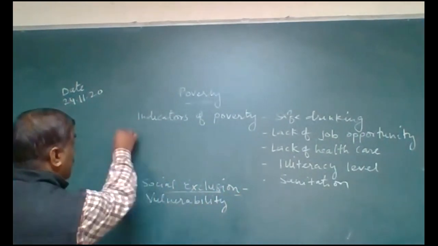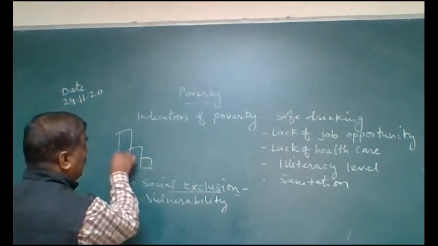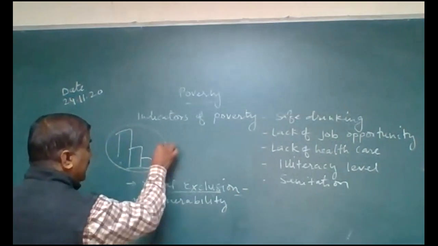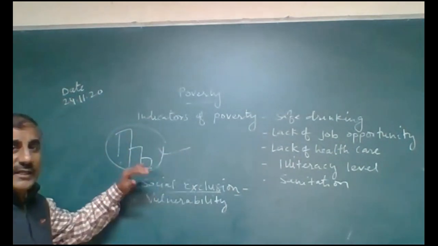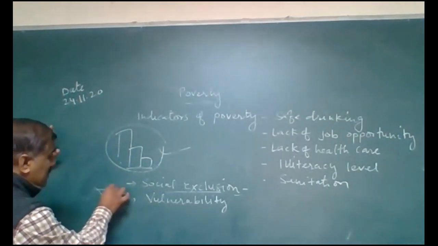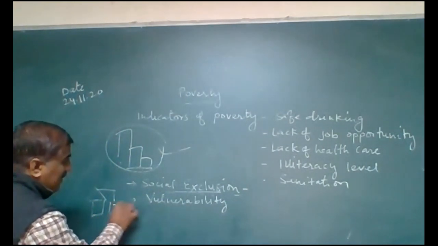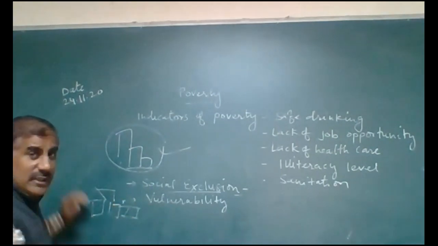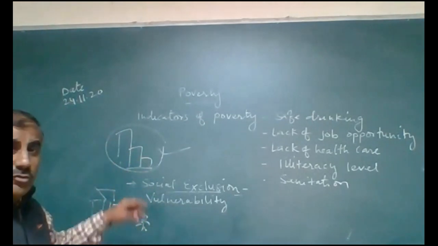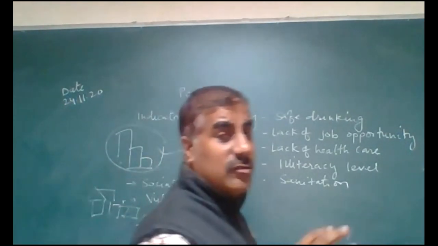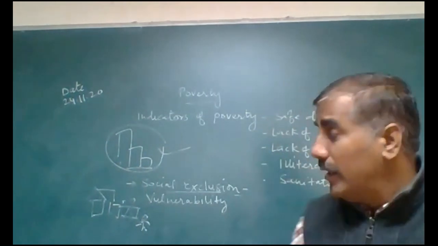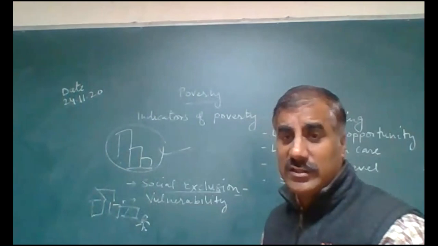If anyone is living in an area with multi-story buildings and education facilities available, those people are more developed because their children get all the basic facilities. Or if anyone is living in a slum basti or remote areas where there are no such facilities, their children are less developed. So social exclusion is also one factor responsible for poverty. We'll discuss it through the slide also.